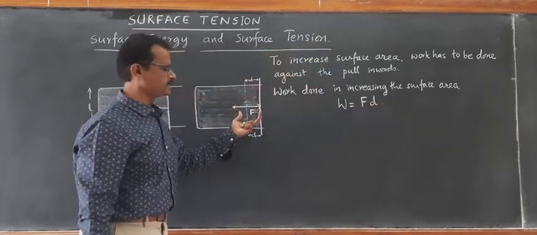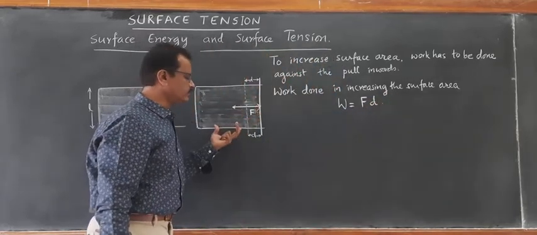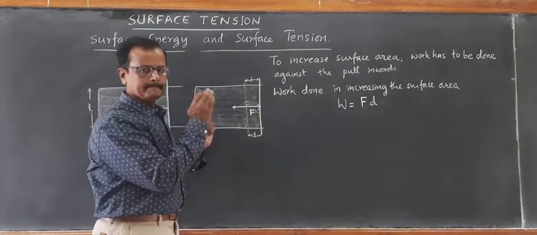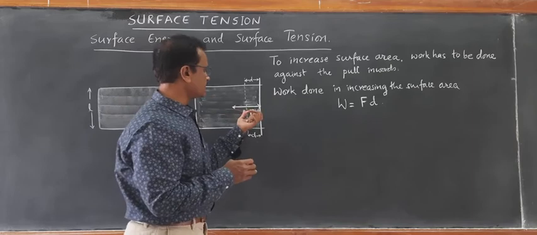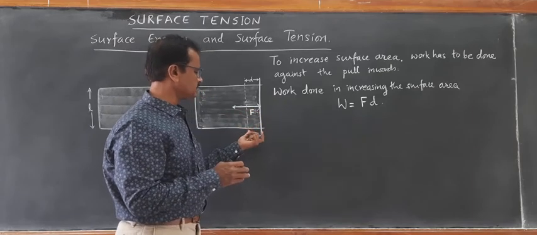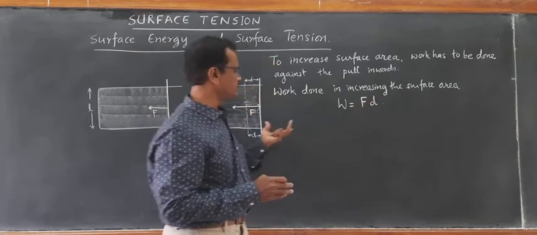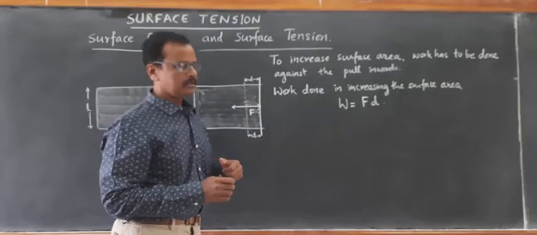How much force are we exerting so that the film is not broken, still intact without any damage, and it is expanded by a small displacement d? Force into displacement gives us the work done.